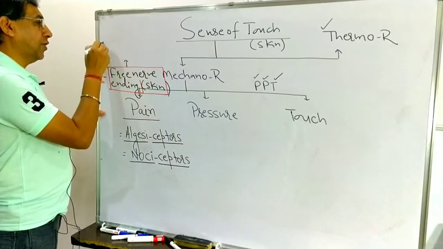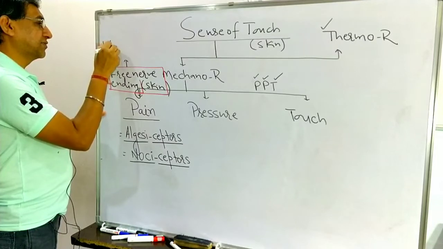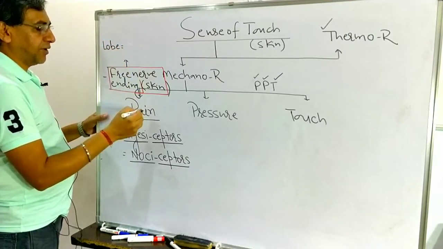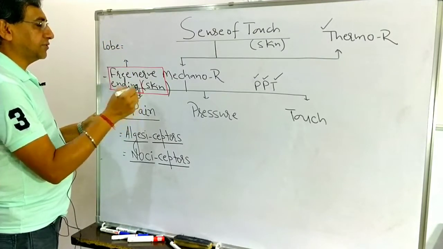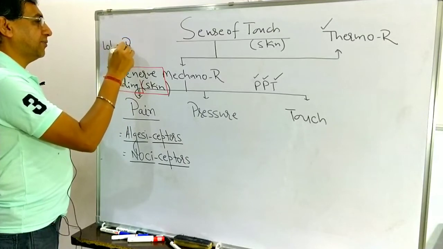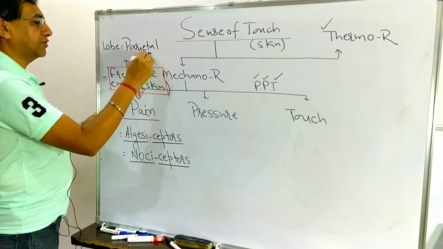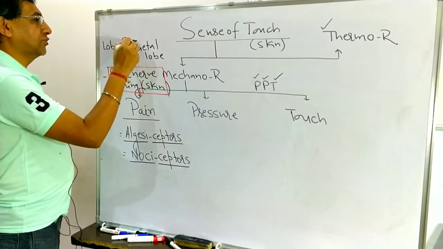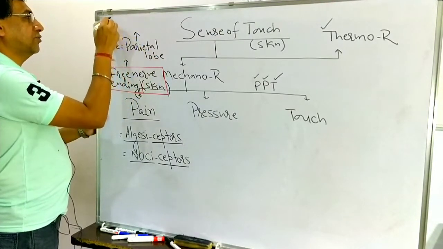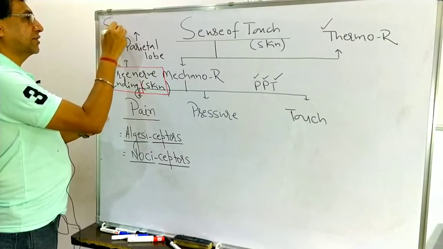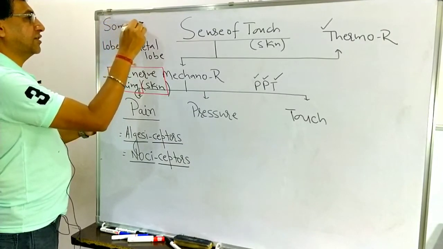There is a lobe of the brain which has the area to receive the pain here. That is known as the parietal lobe. And it is known by us that on the parietal lobe, one area is there. That is known as the somatosensory area.